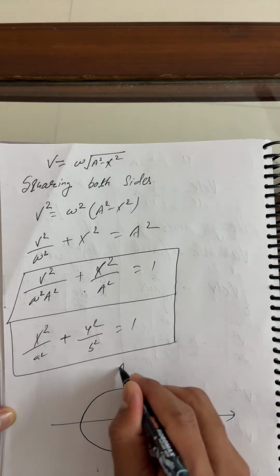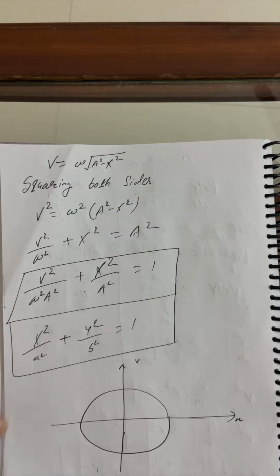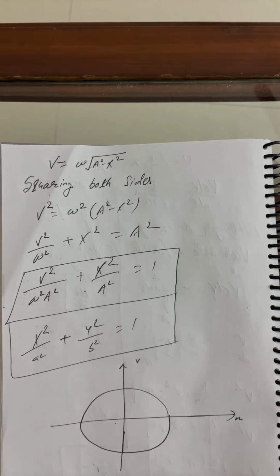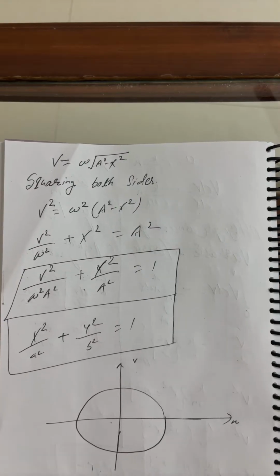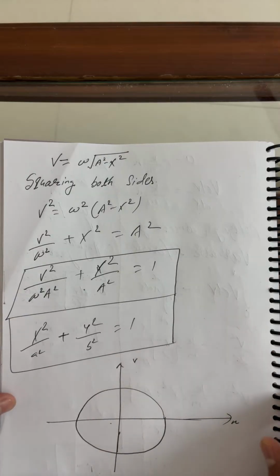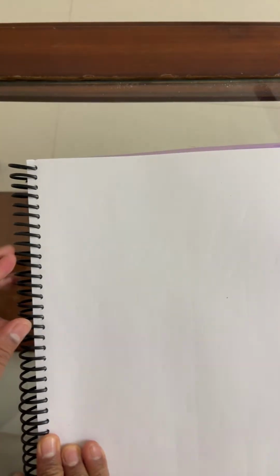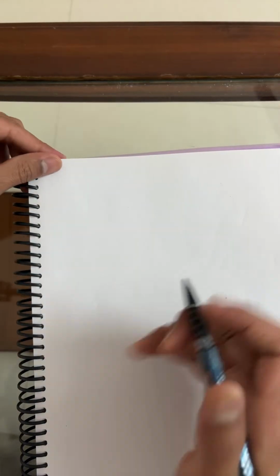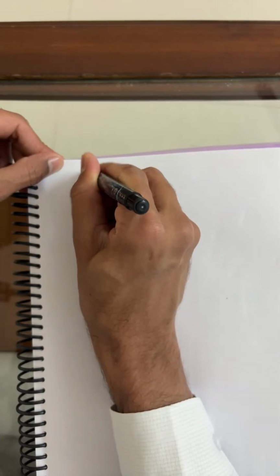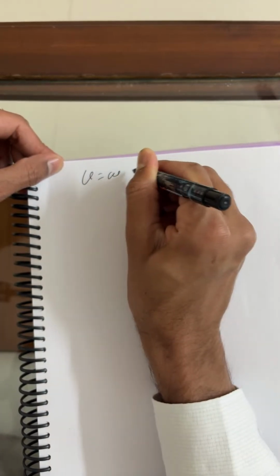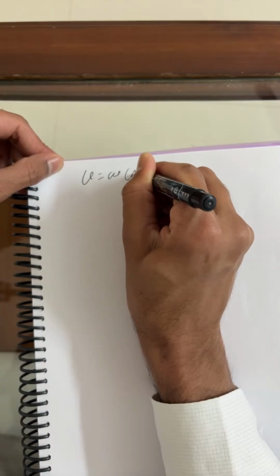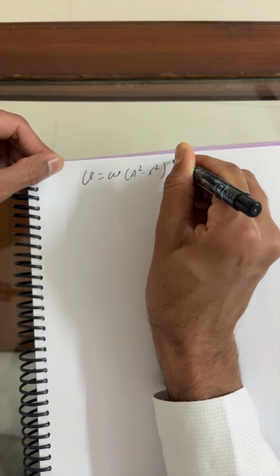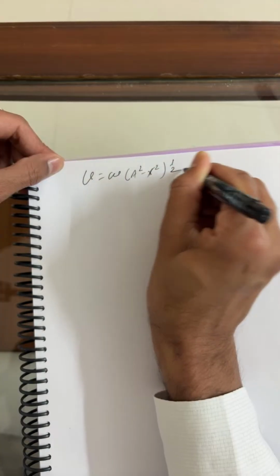So this is what I can see: v as a function of x. We already got v as a function of x, and we wish to find the x relation. For further calculation, I'll use the same result which we already calculated. So v is omega times (a squared minus x squared) to the power 1 by 2.